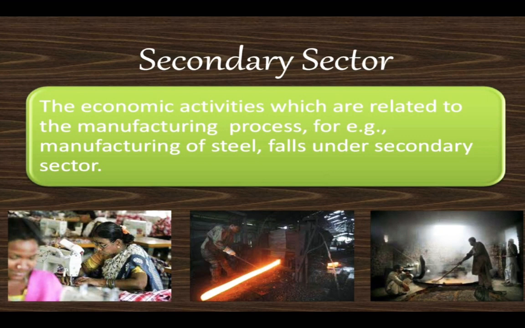Similarly, growing sugarcane is a primary activity, but if we are making sugar, gur or jaggery from that sugarcane, that is referred to as a secondary activity. Also, if we are talking about obtaining earth soil and minerals, then we are talking about a primary activity. But converting them into bricks and using bricks to make buildings is included in the secondary activity. So this is the industrial sector, where manufacturing is the main procedure.